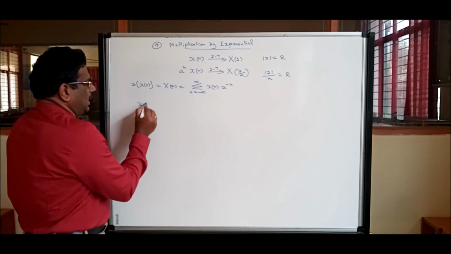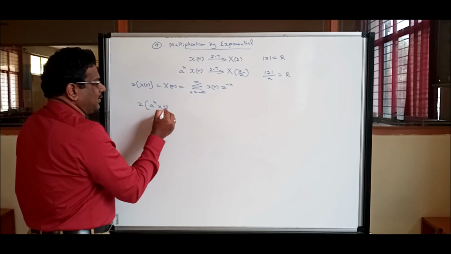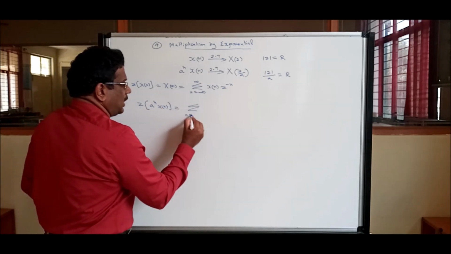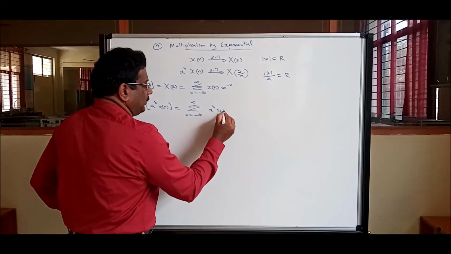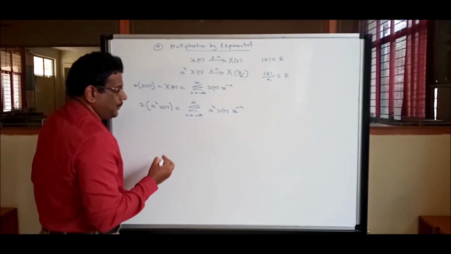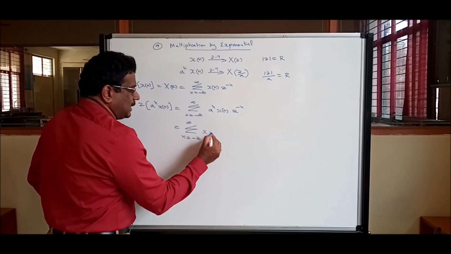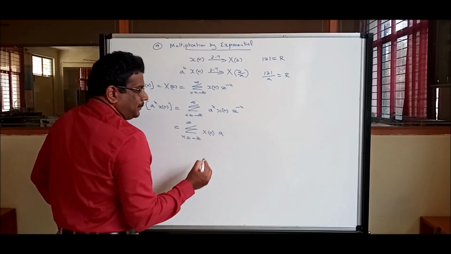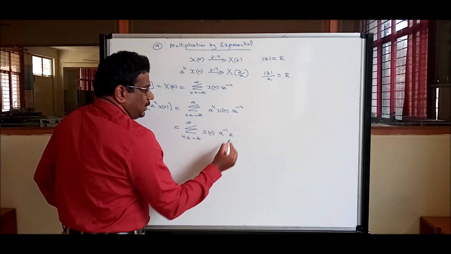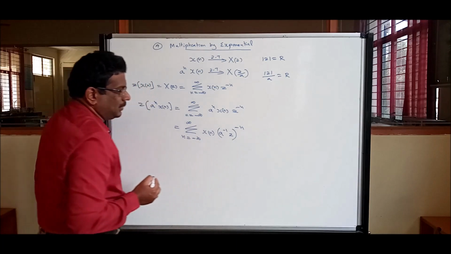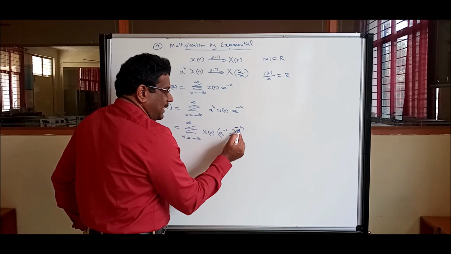Now let us see the proof. Z transform of a power n X of n. What will be the result? Summation n is equal to minus infinity to infinity, a power n X of n, Z power minus n. I can merge this as a power n X of n, a inverse Z, the whole power minus n. Mathematically no mistake. But my aim is that the power must be minus n, so I did this.